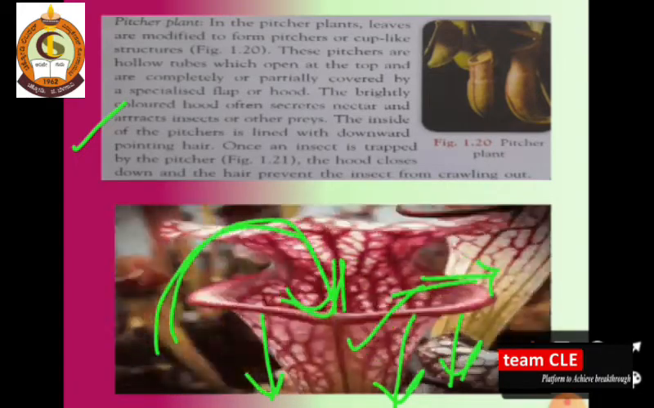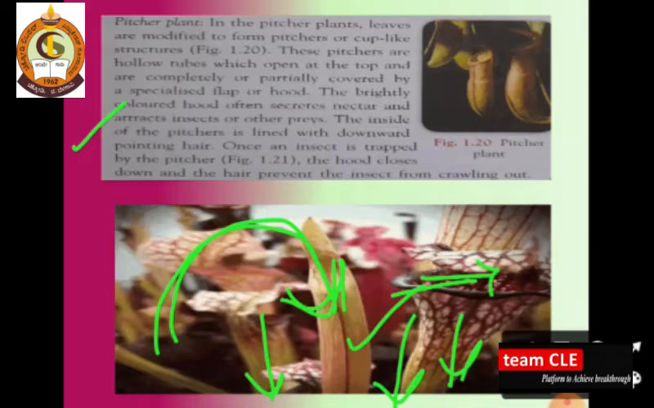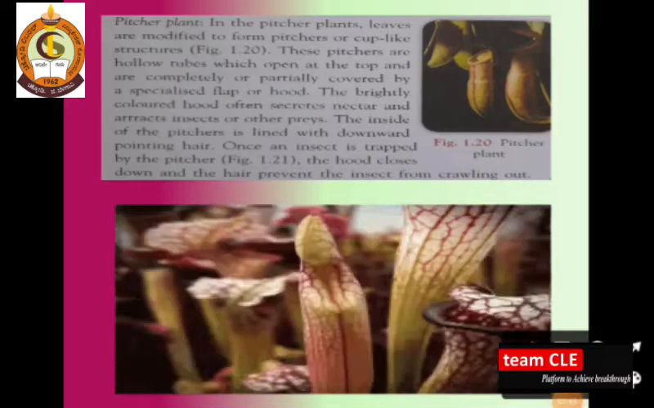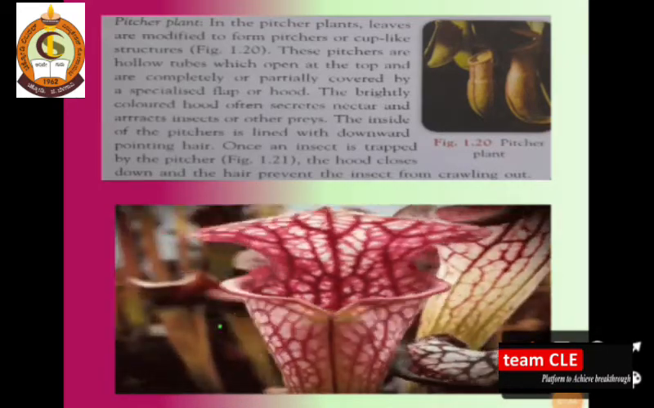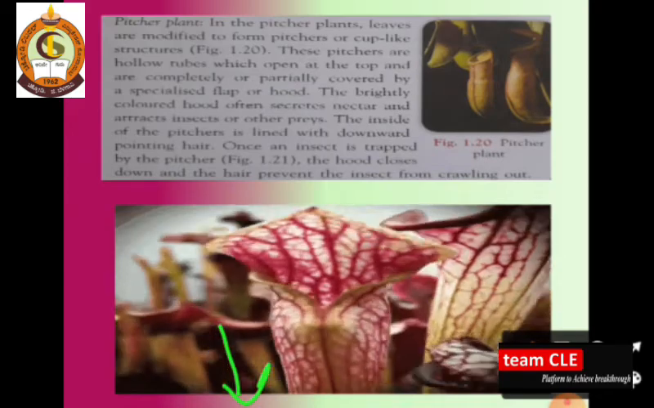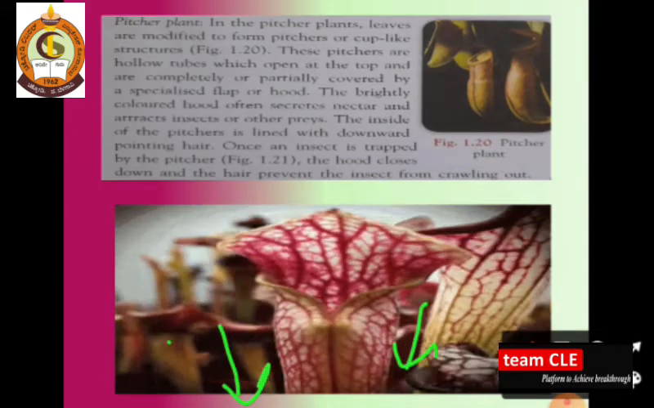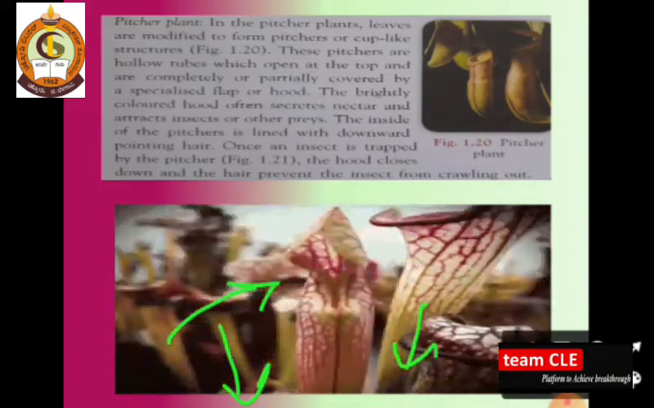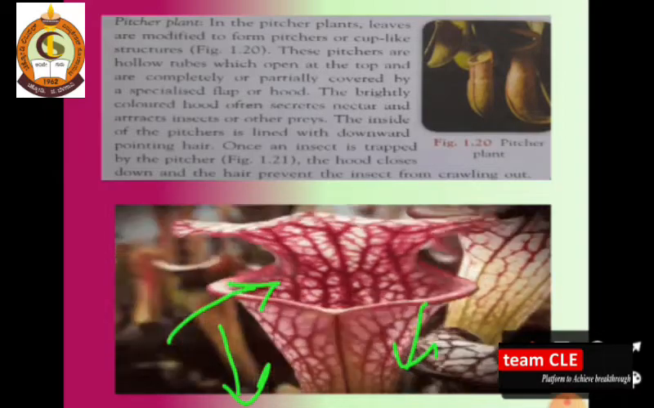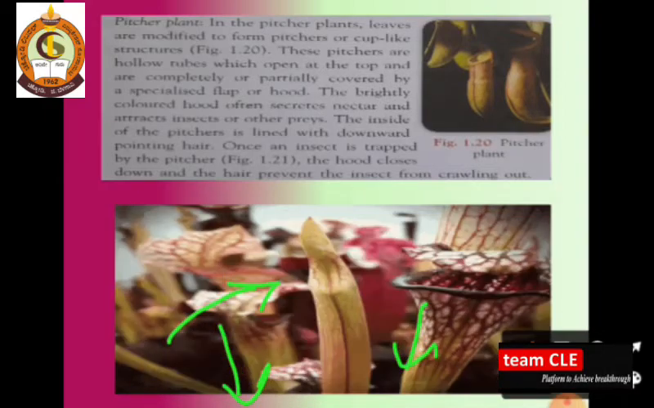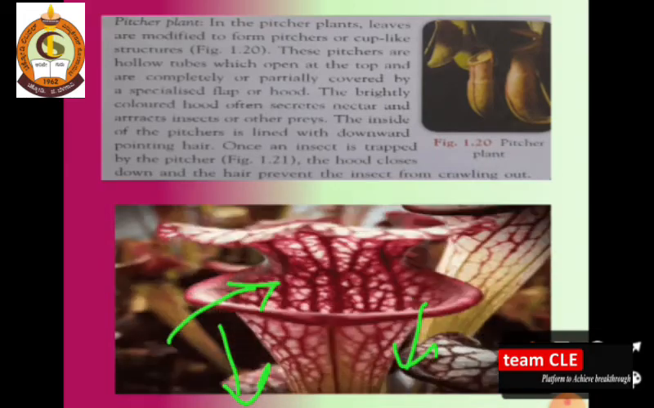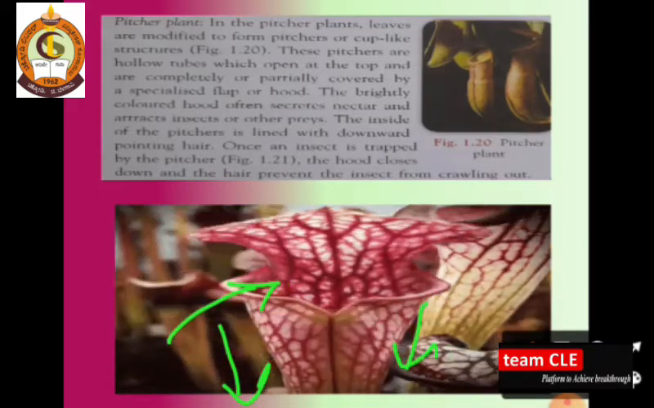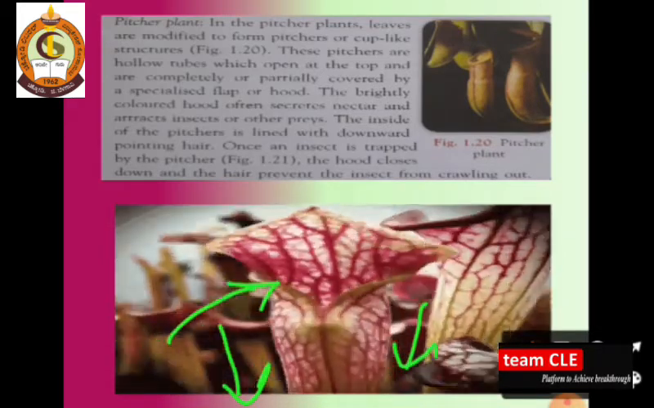So this is the pitcher plant. Once again, I am just repeating what the pitcher plant is. Pitcher plants have leaves modified to form a cup-like structure, and these pitchers are hollow tubes which open at the top, and they are completely or partially covered by a specialized flap or hood. This hood is the hollow-shaped structure of the plant itself, and with the help of shining nectar, the insects are attracted.